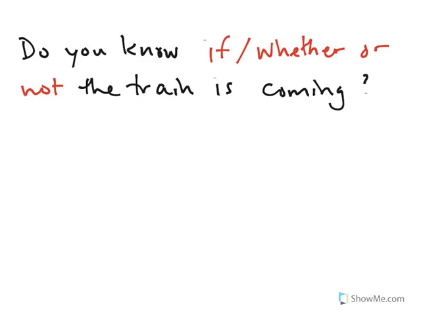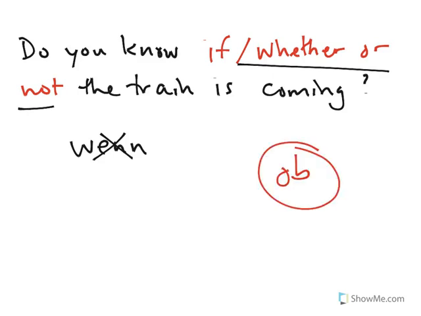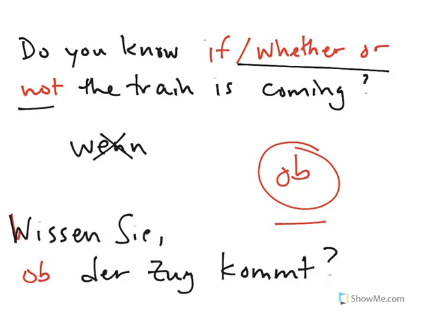Now you try it. Do you know if, whether or not, the train is coming? Ask yourself, is this if conditional? Does my knowing depend on the train coming? No. So this isn't wenn. Could this if be replaced by whether or not? Yes. So this means I need to use ob here. Remember, ob means if or whether or not. So how would you say, do you know if the train is coming? You would say, wissen Sie, ob der Zug kommt?